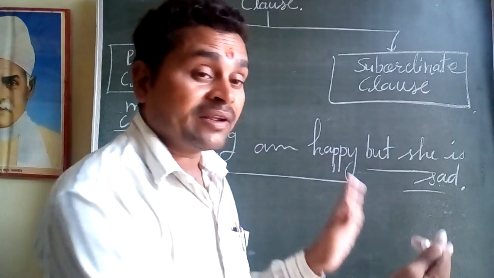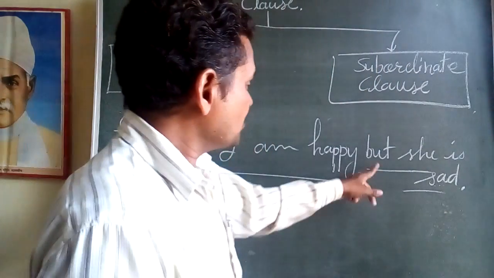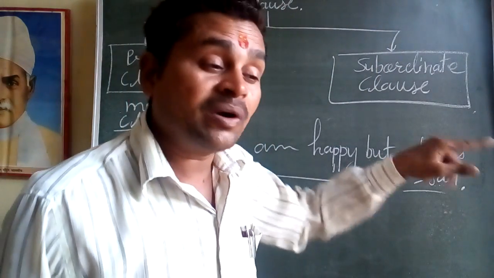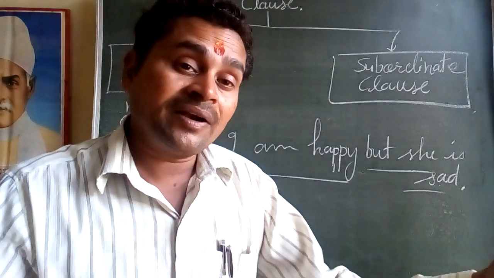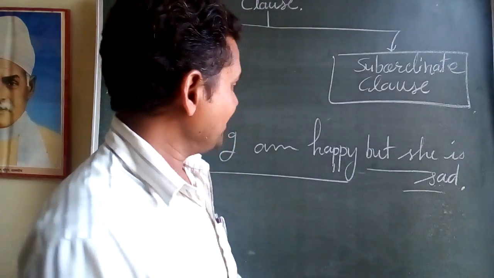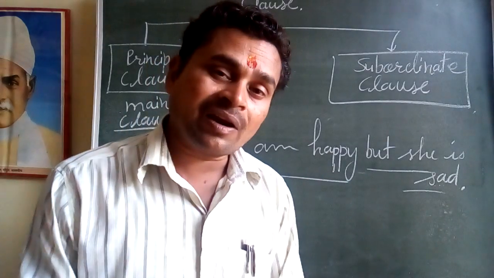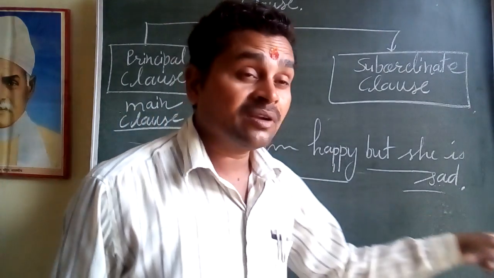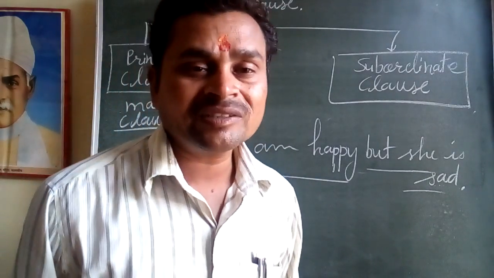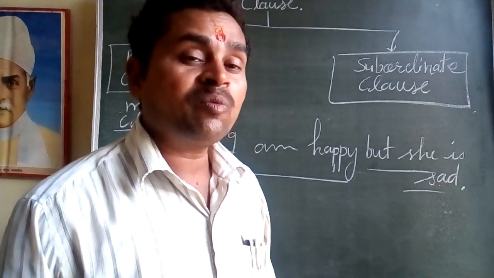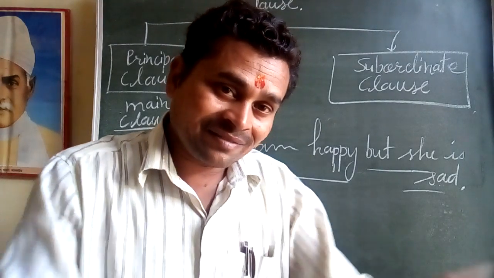So we are combining or joining both the sentences with the help of a conjunction, what? We are using here but, which is used to show different thoughts. Both the sentences are of equal rank. So this is a compound sentence you can see. Do you know compound sentence and complex sentence? Compound means both the sentences should be of equal rank.